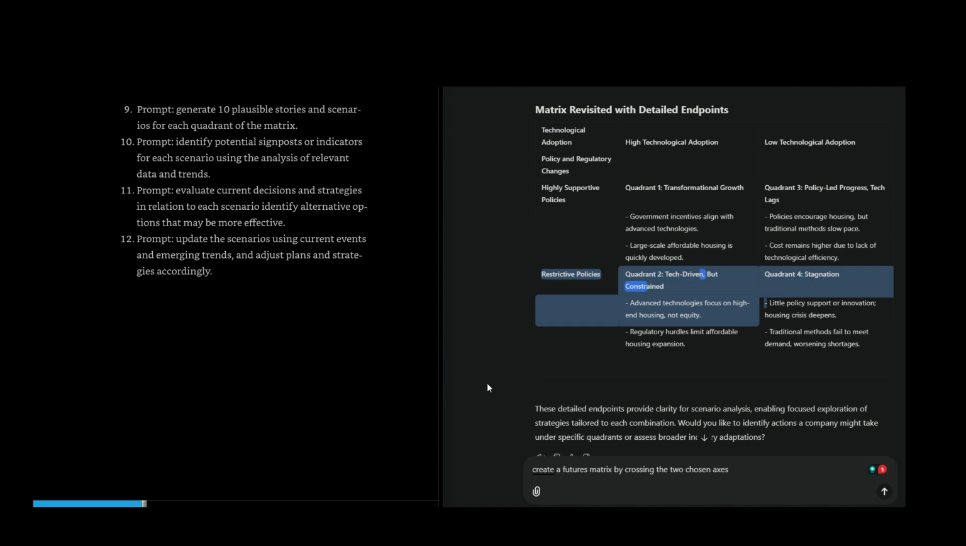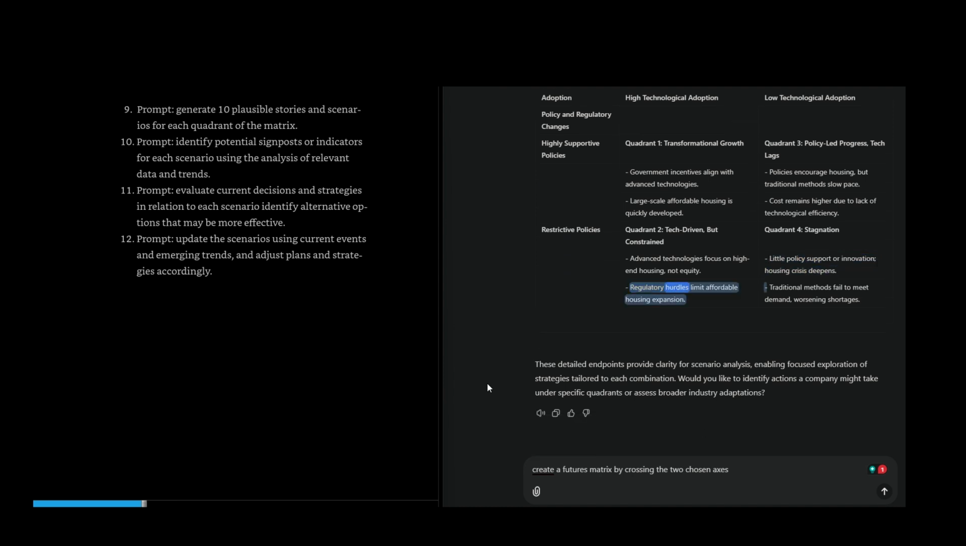Restrictive policies: quadrant 2, tech-driven but constrained. Advanced technologies focus on high-end housing, not equity. Regulatory hurdles limit affordable housing expansion. Quadrant 4, stagnation: little policy support or innovation. Housing crisis deepens. Traditional methods fail to meet demand, worsening shortages. These detailed endpoints provide clarity for scenario analysis, enabling focused exploration of strategies tailored to each combination. Would you like to identify actions a company might take under specific quadrants, or assess broader industry adaptations?